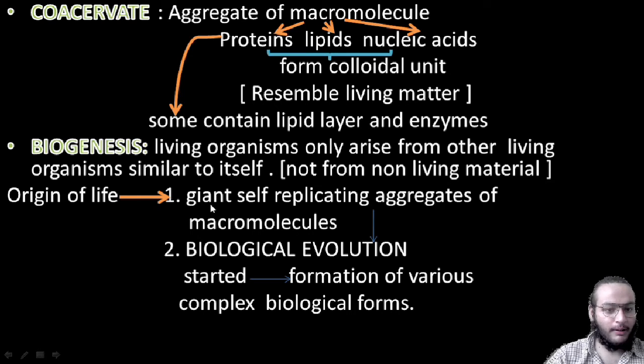Let us talk about biogenesis. As we have earlier talked, biogenesis is that living organisms only arise from other living organisms similar to itself and not from non-living material. So how exactly was life originated? Giant self-replicating aggregates of macromolecules came together and started the formation of various complex biological forms, known as biological evolution. So now we'll be talking about biological evolution.